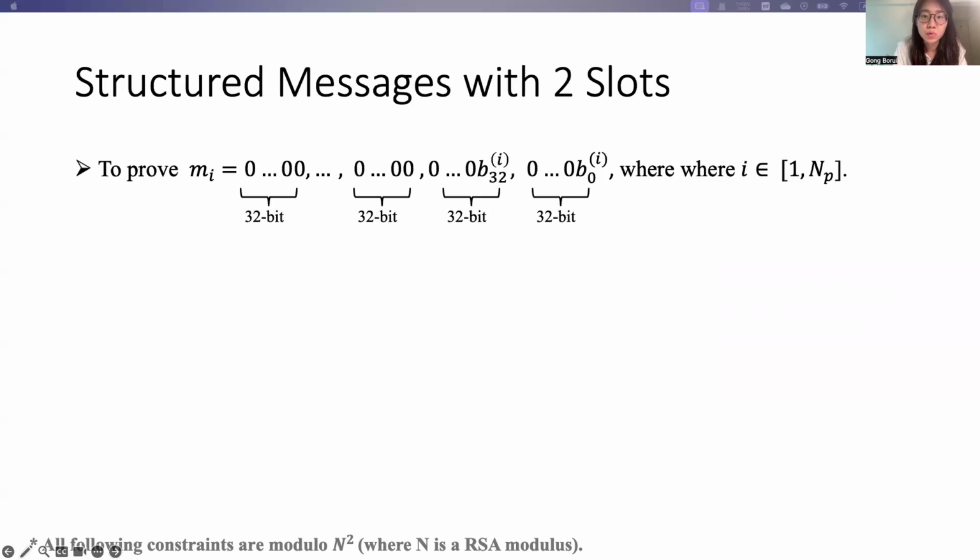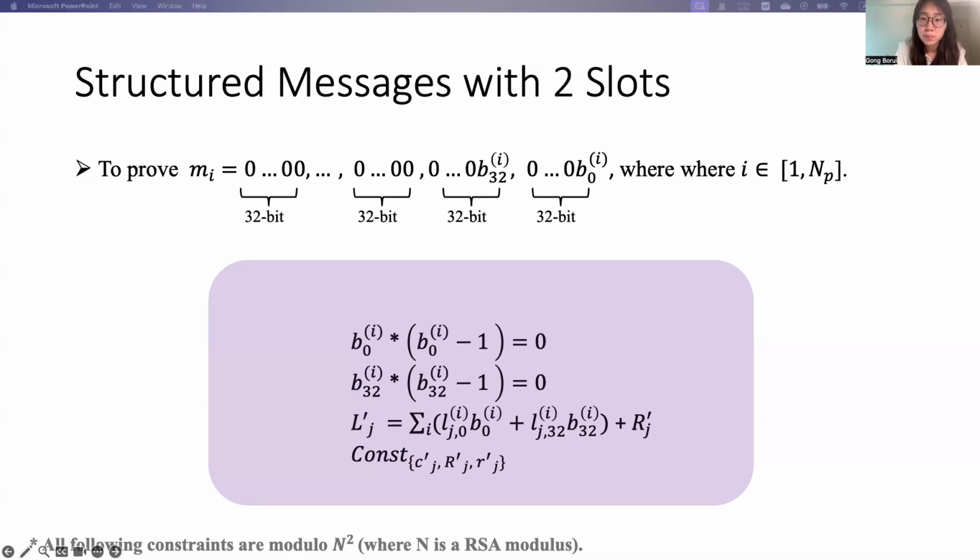Then we are going to prove that polynomially many messages hold correct structures. That is, each message is divided into several slots, and the binary bit is only inserted in the last bit of each slot, and we will start with 2 slots in each message here.